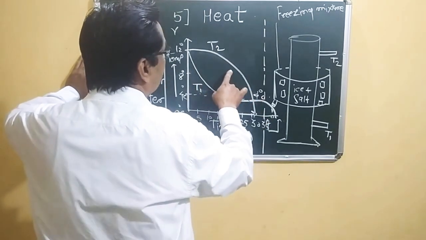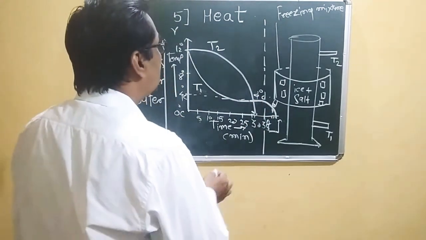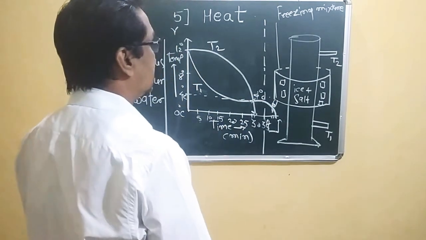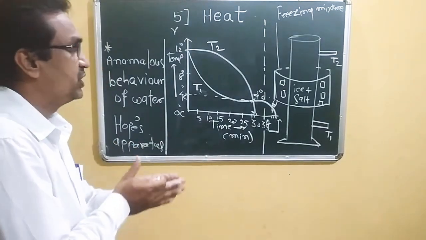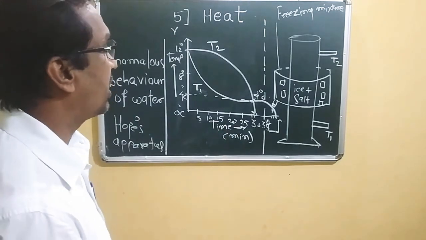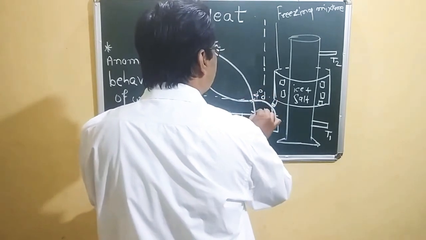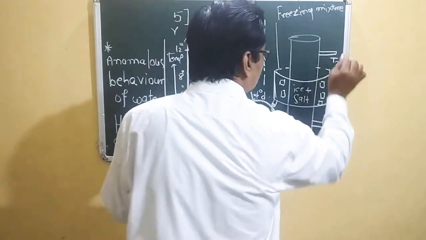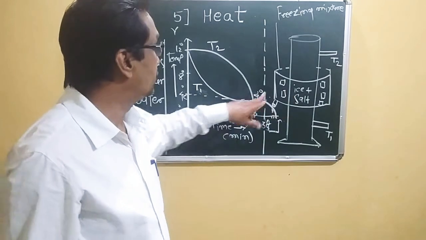At the situation when these two meet at 4 degrees Celsius, when both thermometer T1 and thermometer T2 show 4 degrees Celsius at nearly 30 minutes, after half an hour, there is a rapid fall of temperature in thermometer T2. It shows in the diagram.